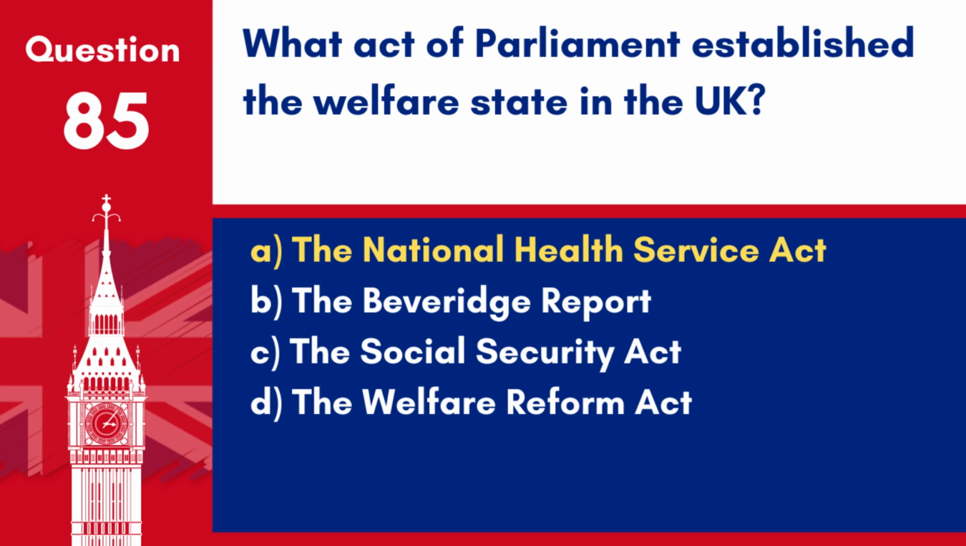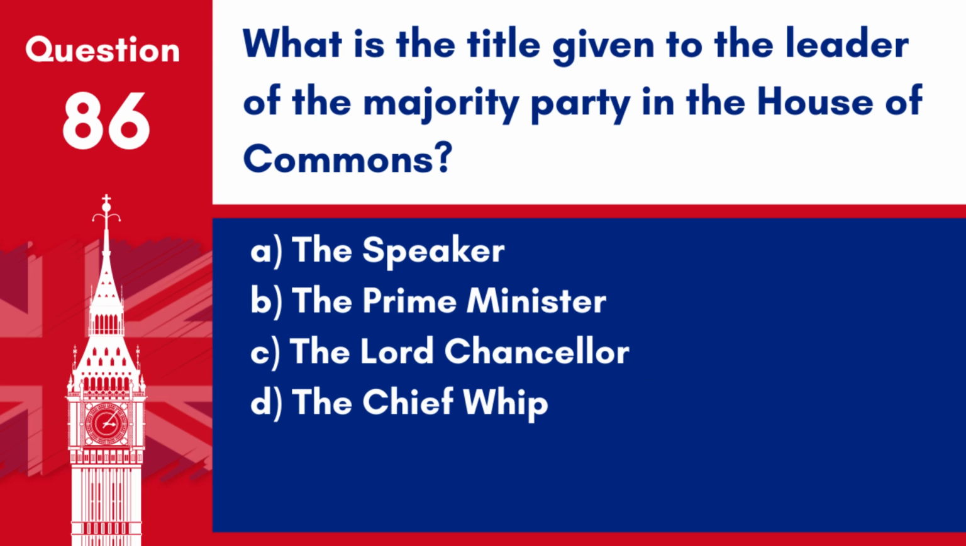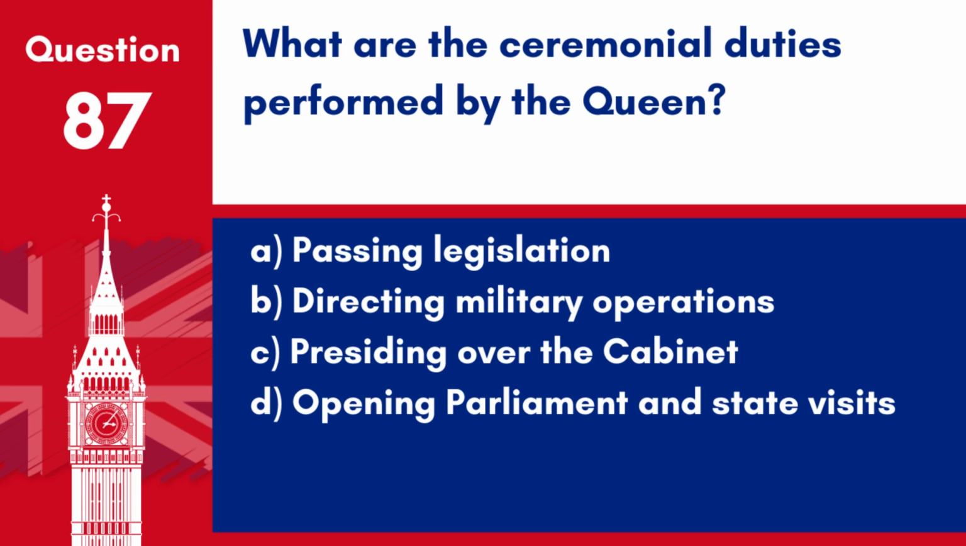Question 86. What is the title given to the leader of the majority party in the House of Commons? A. The Speaker. B. The Prime Minister. C. The Lord Chancellor. D. The Chief Whip. Answer: B. The Prime Minister, the leader of the majority party in the House of Commons, is typically appointed as the Prime Minister.